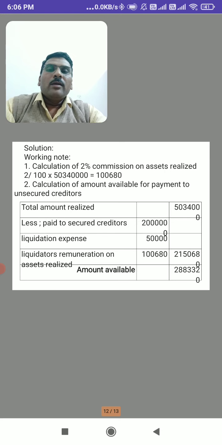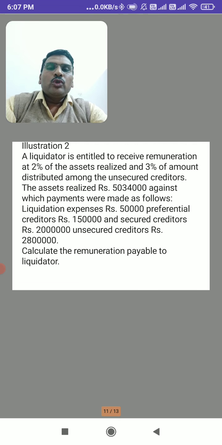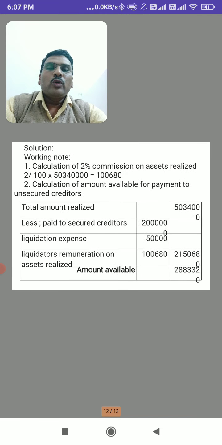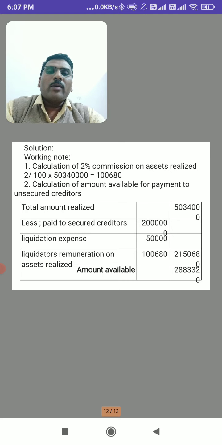Here, with the help of working notes, we can calculate the remuneration to the liquidator. First of all, we have to calculate 2% commission on assets realized. Here, in the problem it is given that total assets realized is 50 lakh 34,000. On that, 2% is calculated as the remuneration of the liquidator. It means it will come to 1,680,000.